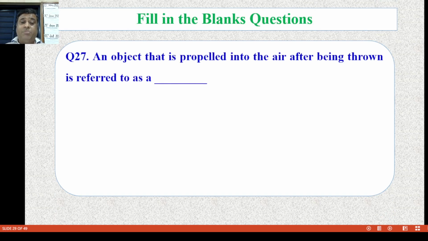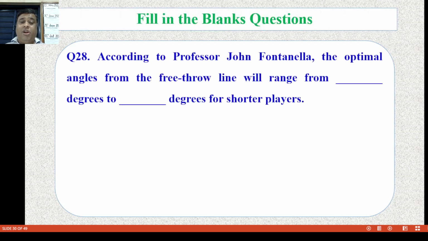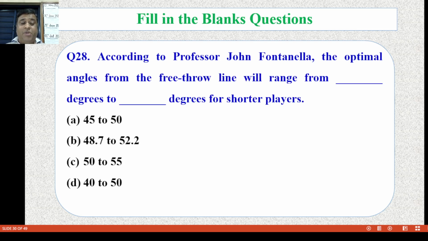Question number 27. An object that is propelled into the air after being thrown is referred to as a friction, equilibrium, force or projectile. Now the answer is D, projectile. Question number 28. According to Professor John Fontanella, the optimal angles from the free throw line will range from dash degrees to dash degrees for a shorter player, that is 45 to 50 degrees, 48.7 to 52.2, 50 to 55 or 40 to 50 degrees. The correct answer is B, 48.7 to 52.2.